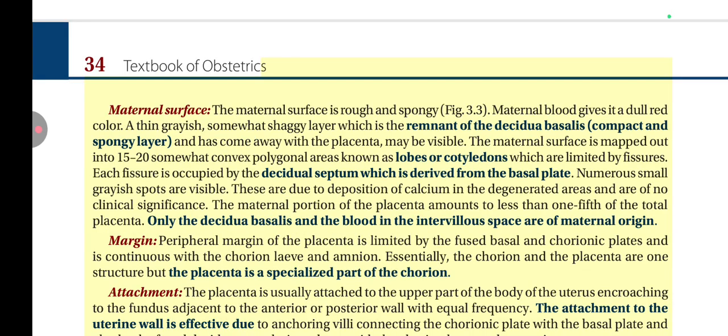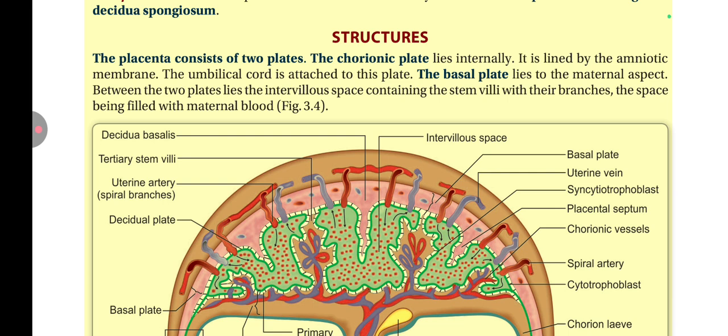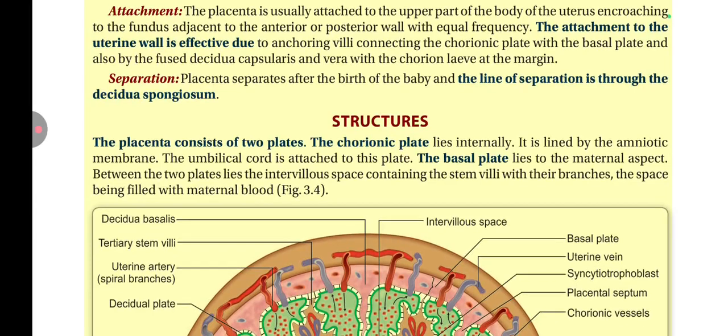Structures. The placenta consists of two plates. The chorionic plate lies internally. It is lined by the amniotic membrane. The umbilical cord is attached to this plate. The basal plate lies to the maternal aspect. Between the two plates lies the intervillous space containing the stem villi with their branches, the space being filled with maternal blood. Fig. 3.4. Figs 3.4a and b.